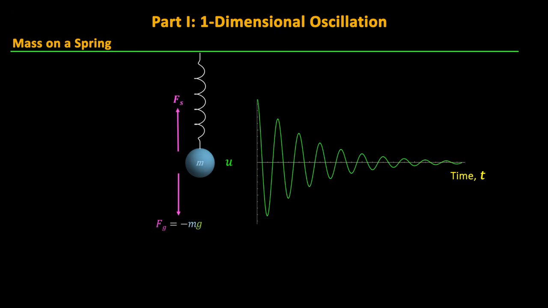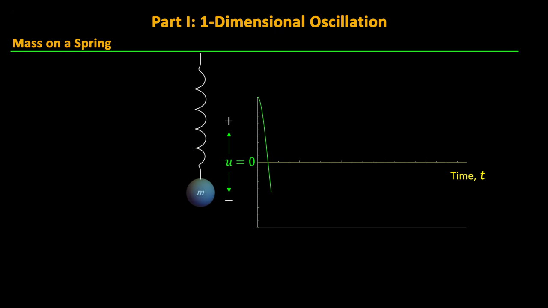Let's define the variable u to represent displacement from this balanced location, with positive values of u for upward displacement and negative values for downward displacement. u equals 0 is the place where the force of the spring is equal to the force of gravity. To make this problem simpler to analyze, let's forget about the real world and use what's called an ideal spring.